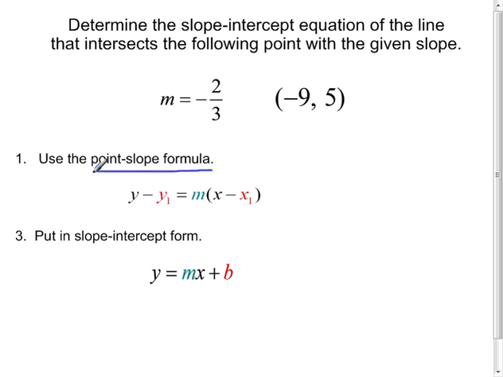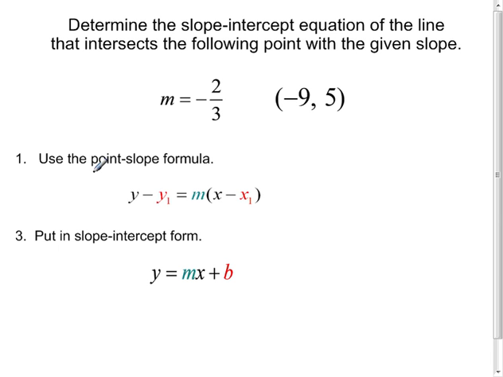So hopefully those context clues in the way the problem is asked will awaken your mind to what formula you should be using. Okay, and then from there, we're just going to manipulate that equation through some algebraic steps to put it in slope-intercept form. So we're looking for an equation that has a slope of negative 2/3 and intersects the point negative 9, 5.